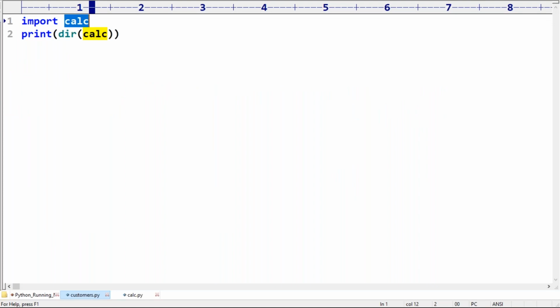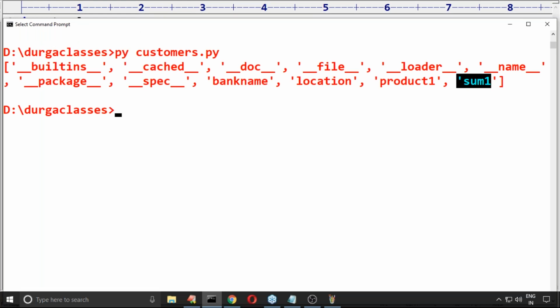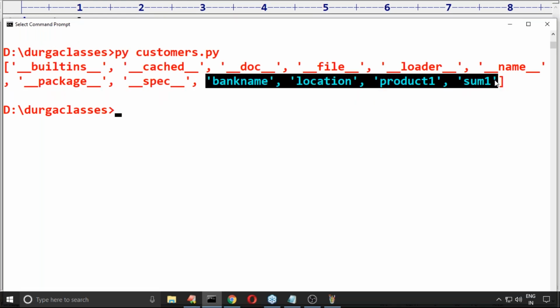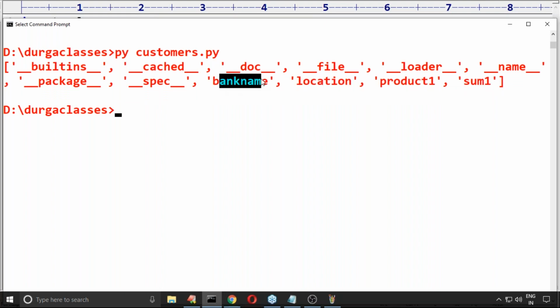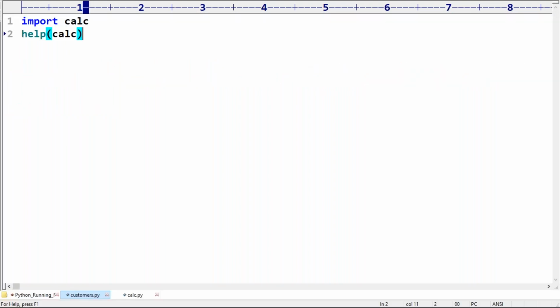Nikhil, if you don't know which members are there inside the calci module and want to list out all the members, then dir is the function we require to use. But instead of dir, help of calci is also applicable. Sir, what is the difference between these two things? dir is always going to list out only names. Is it a variable or is it a function? We don't know that. That's why it is better to go for help.